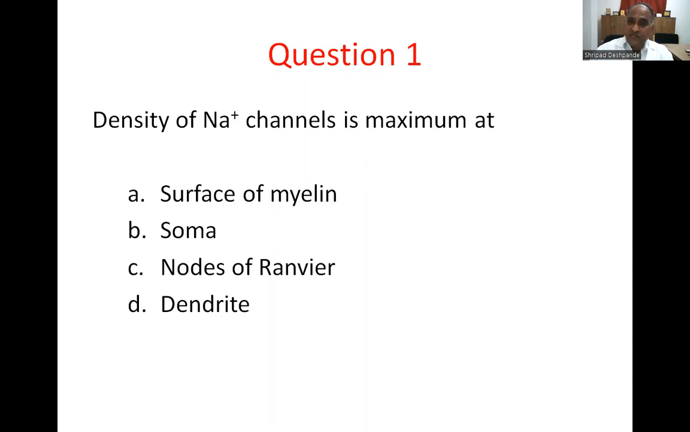Density of sodium channels is maximum at: A, surface of myelin; B, soma; C, nodes of Ranvier; D, dendrite. The sodium channels are distributed throughout the neuron. Their distribution is maximum at the node of Ranvier. So the answer to this question is option C, nodes of Ranvier.